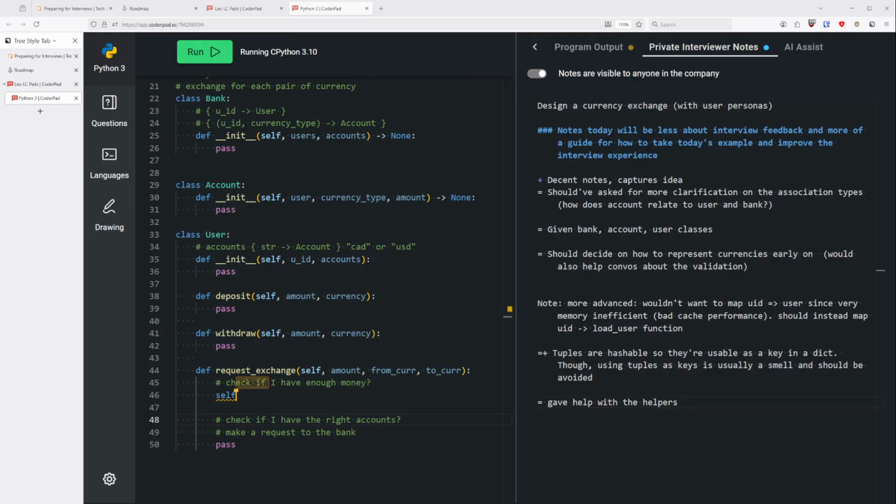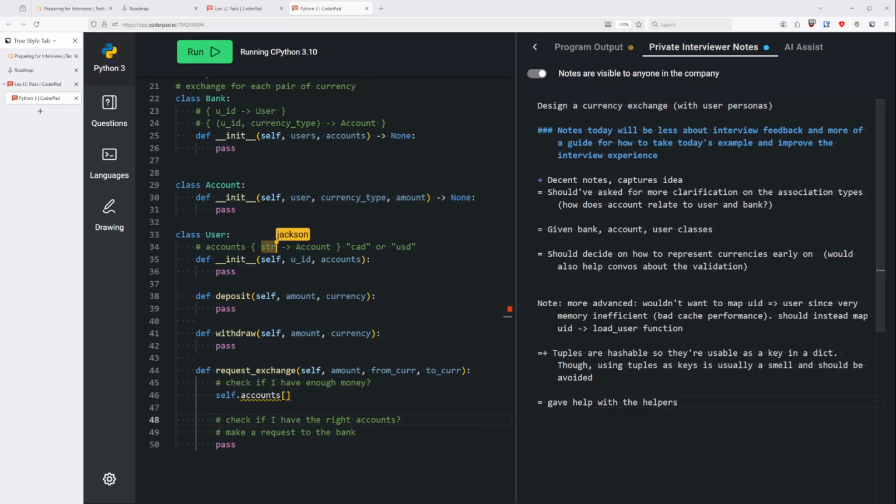So we'll have to go into our, oh, we need to go check our accounts map. See, the account is a user and currency type. Account. So here's something I should have clarified: how is the account being keyed?